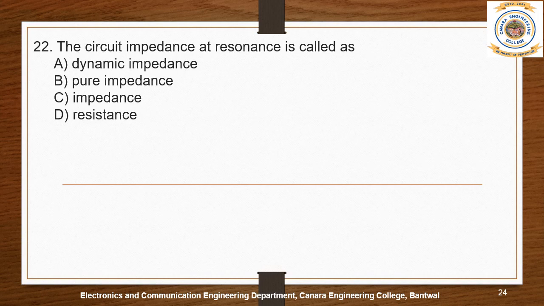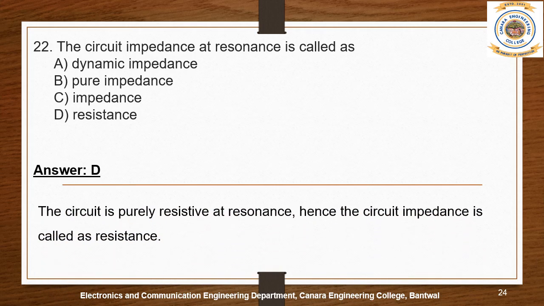Question number 22. The circuit impedance at resonance is called as: A, dynamic impedance. B, pure impedance. C, impedance. D, resistance. The answer is option D, resistance. The circuit is purely resistive at resonance, hence the circuit impedance is called resistance.